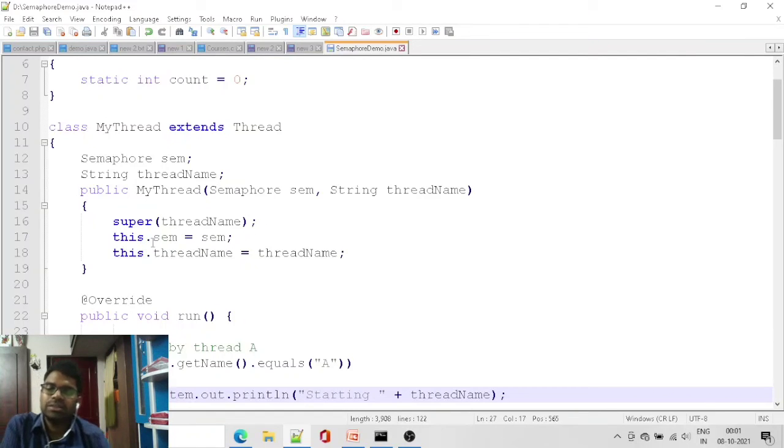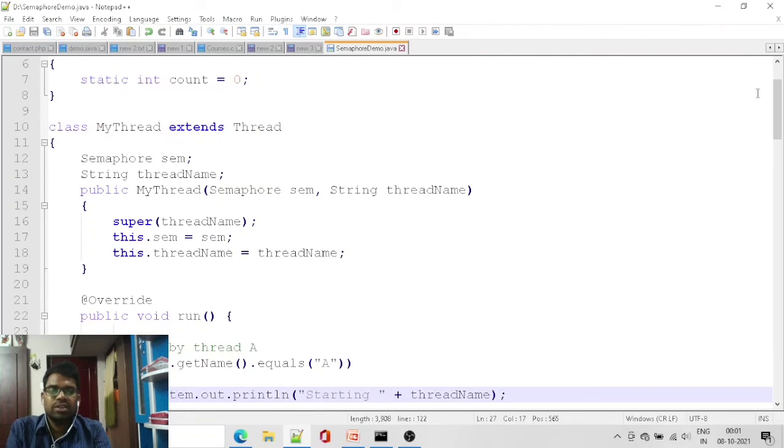After that this.sum, we are representing this, okay, this we are pointing. this.sum equal to sum, this.threadName equal to thread name. So we are allocating values to the new variables, and after that we are overriding the run method,